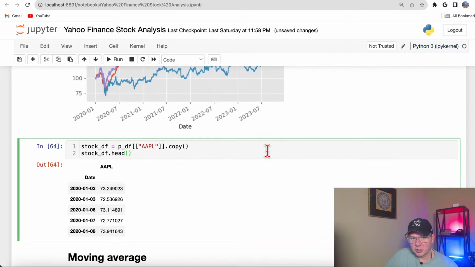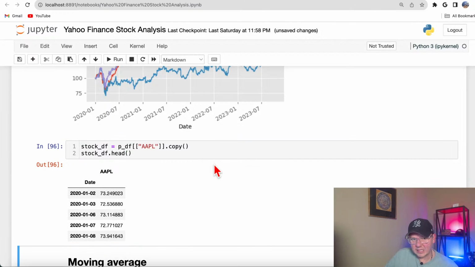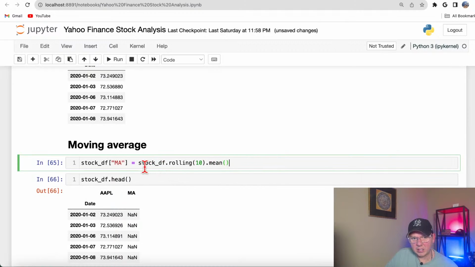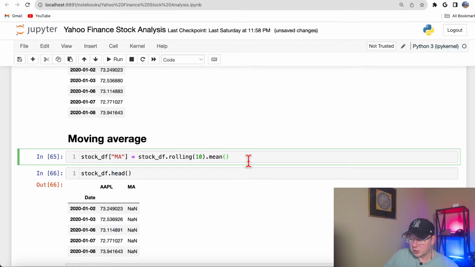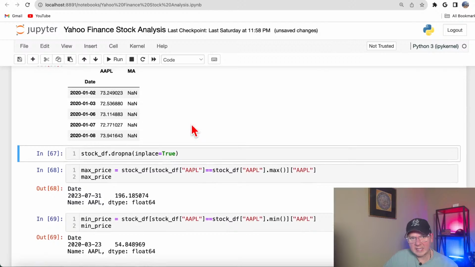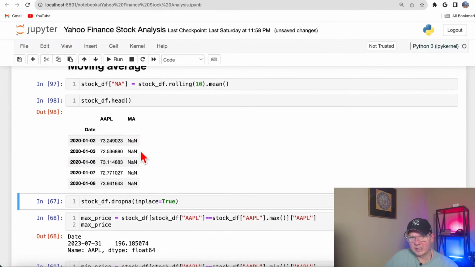Another thing that you could do, you could actually slice just Apple, that was going on here, and then you could calculate moving average by using rolling. So rolling will be creating this 10-day moving average. Since each row represents a day, 10 would mean 10-day moving average, and mean would be the aggregation method for average, right? So we could calculate moving average, and then since moving average will kick in on day 10,